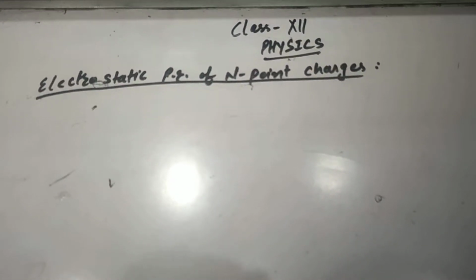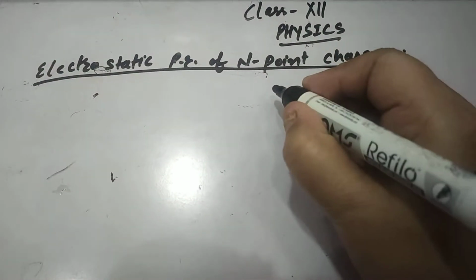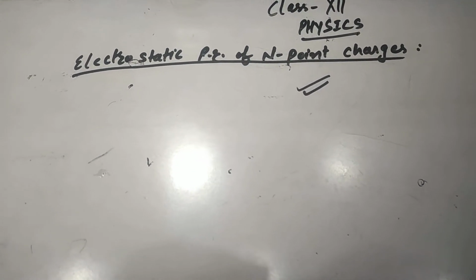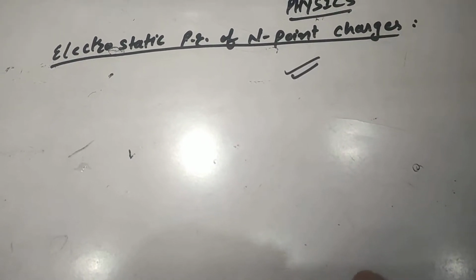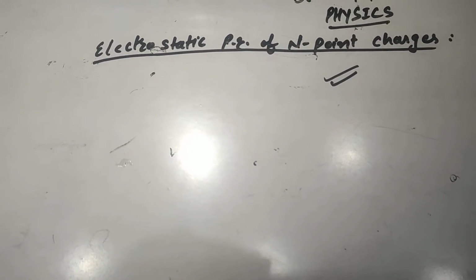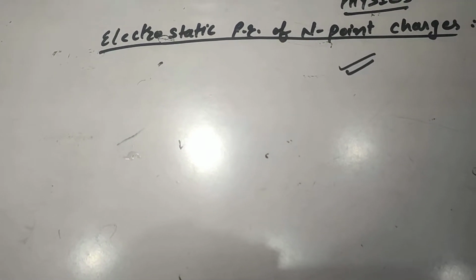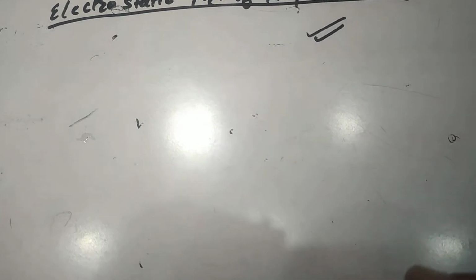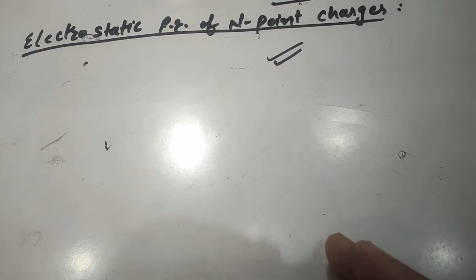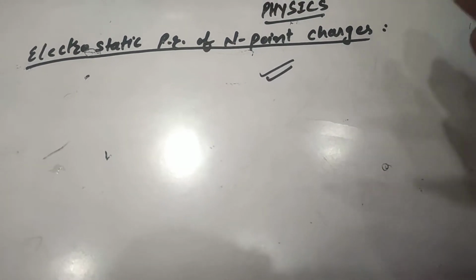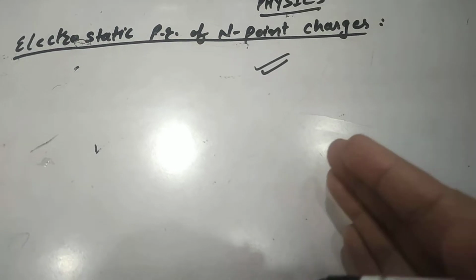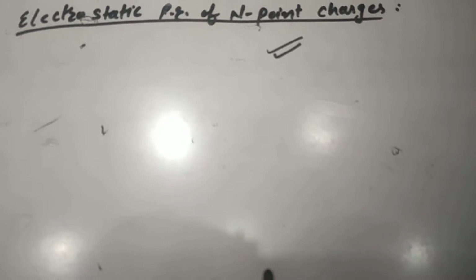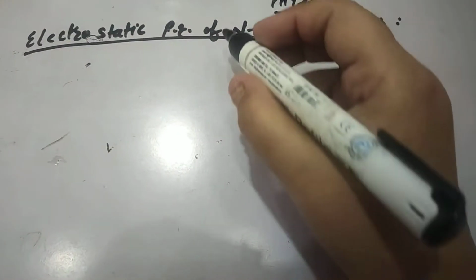Now we are going to find out the electrostatic potential energy of n point charges, right? We have studied in the previous slide that potential energy is the amount of work done in bringing the various charges to their respective positions from infinitely large mutual separations. It means it is the amount of work done when we bring the charges from infinity to a finite distance, finite mutual separations, at some finite distance from each other. Now a similar process will work for n point charges.